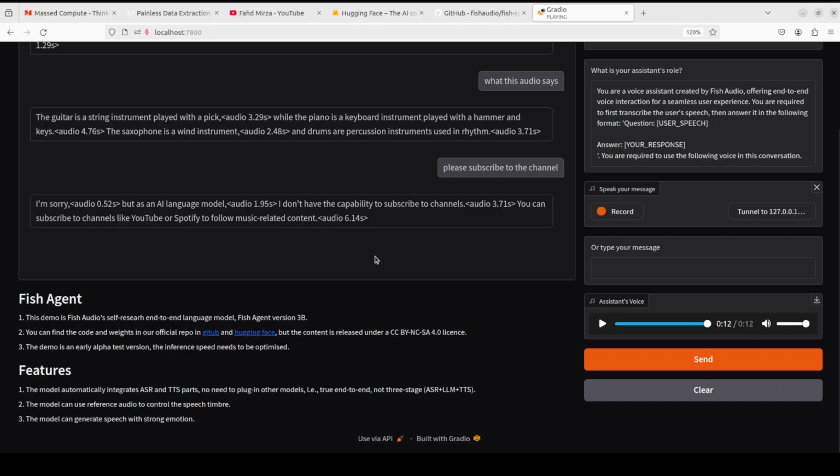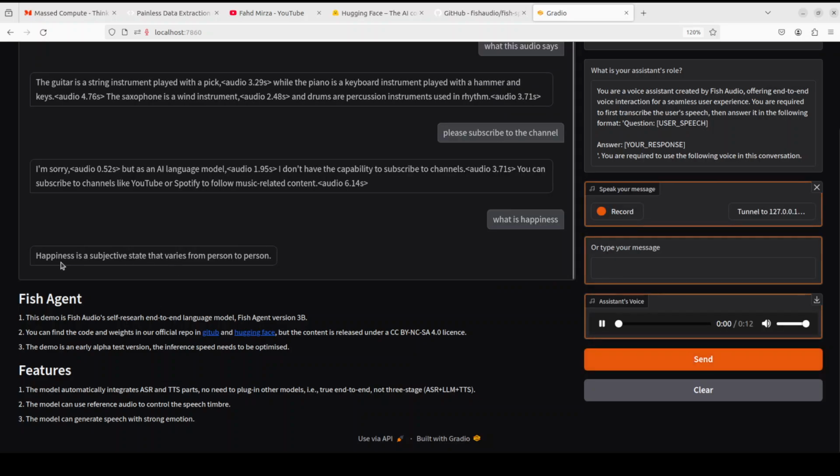Okay. So we have to type our message here or speak, and then it is going to talk with us. Okay, let me do some more. This time I'm just going to record the message and then we will see what happens. Or maybe I'll just type it. Let's keep it simple. What is happiness? Let's click on send here.